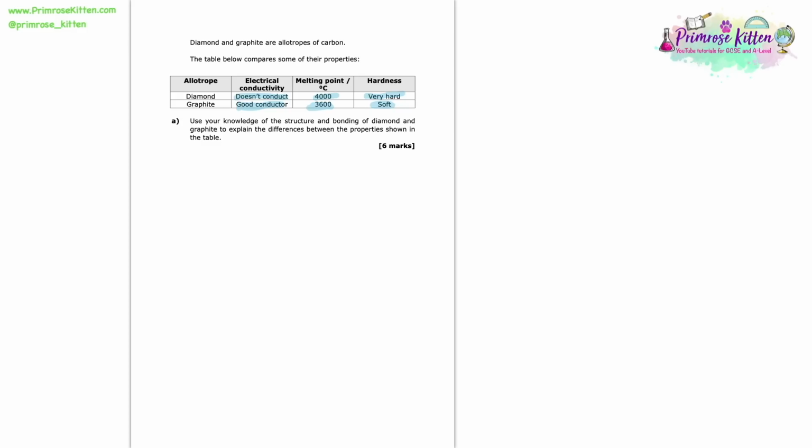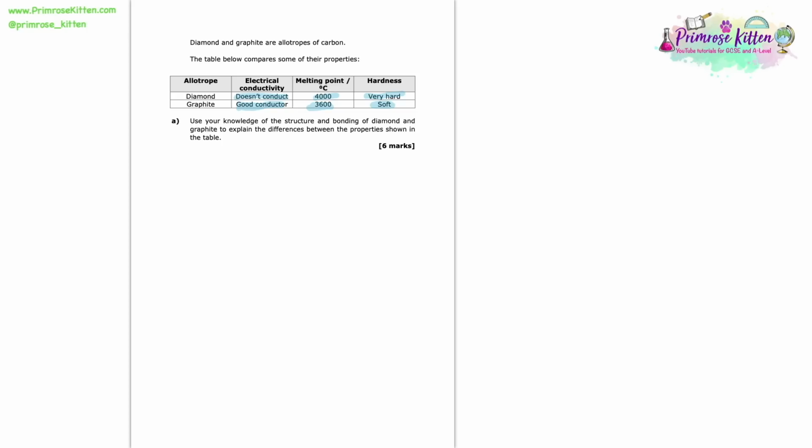Because what these 6 markers are looking for is they want you to give a high level of detail and talk about all relevant points. You want to give a full answer discussing a bit of everything, nicely balanced. But you're not necessarily going to get it for just six facts that you lay out that's relevant. It has to answer the question fully to a high level of detail. So let's have a look at how I would suggest answering this question.